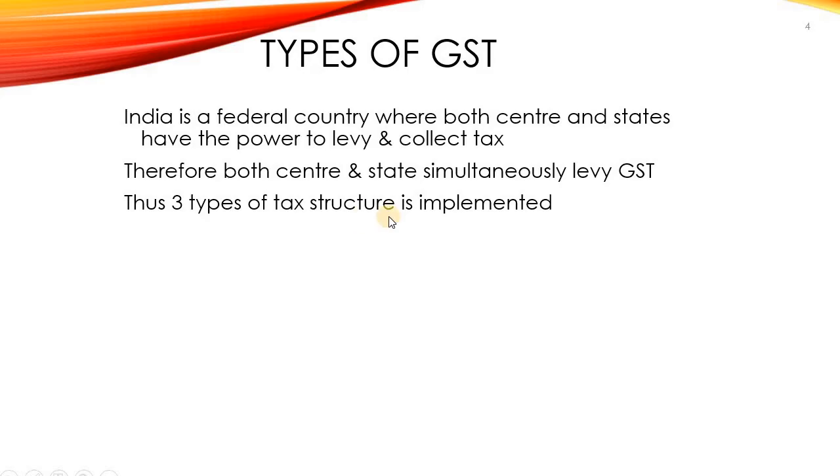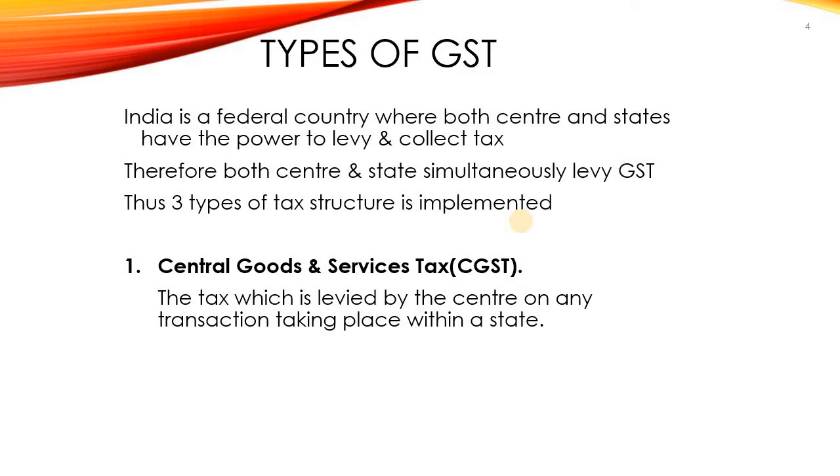So thus there are three types of tax structure implemented based on the center-state relation, that is central GST, state GST, and also for union territory there is UT GST, and there is another one for interstate transactions that is collected by the central government, that is IGST. So let's discuss one by one. The first one, Central Goods and Service Tax Act, CGST.